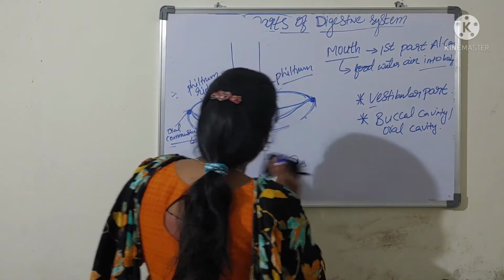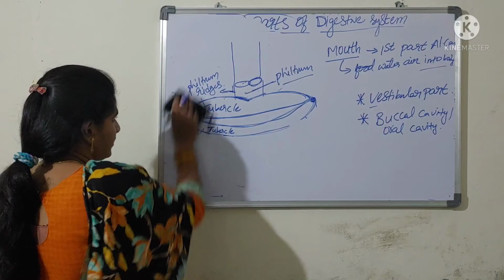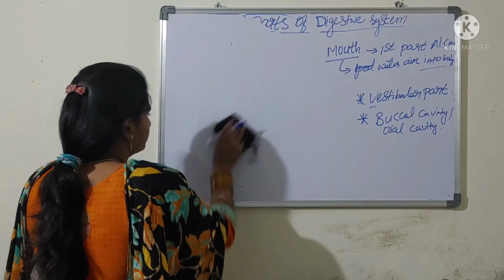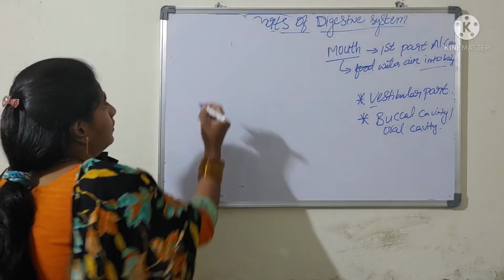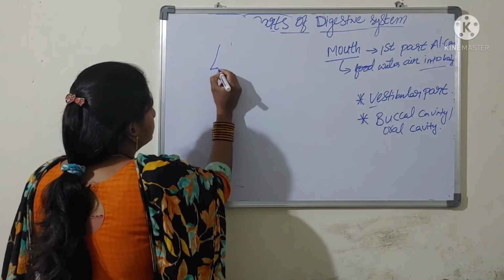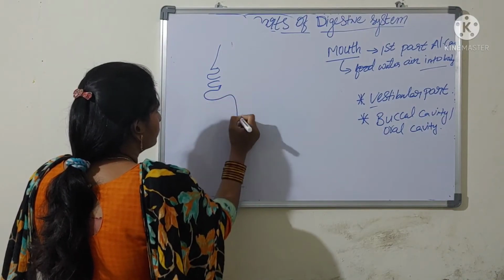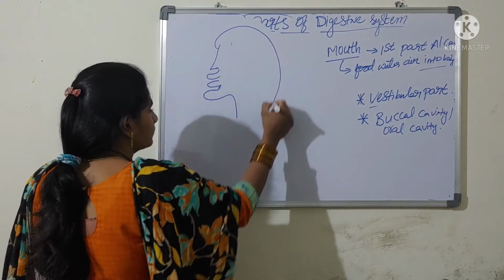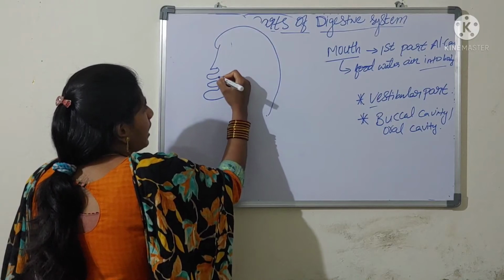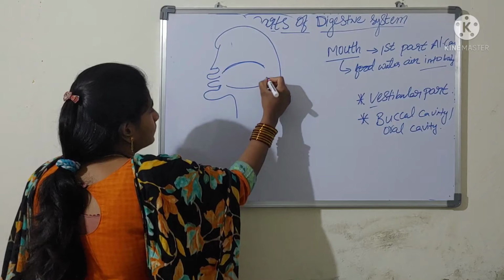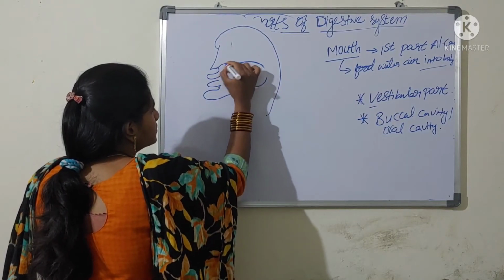Next part is about the buccal cavity or oral cavity. As I told, it is the upper lip, it is the jawbone, and it is the buccal cavity.